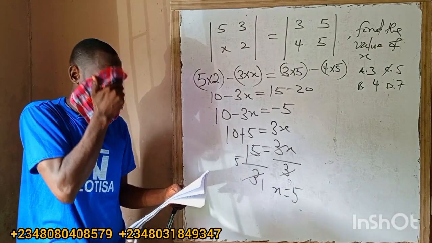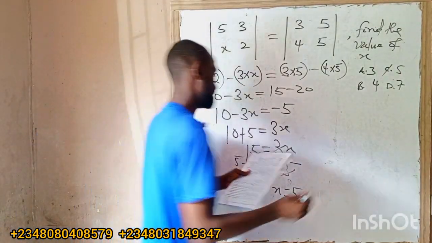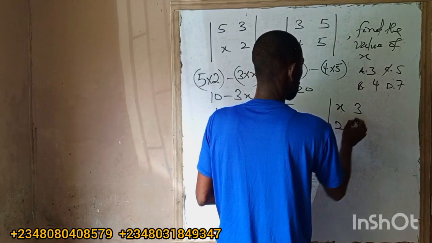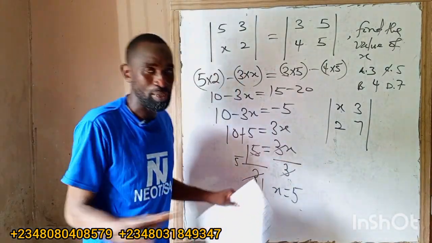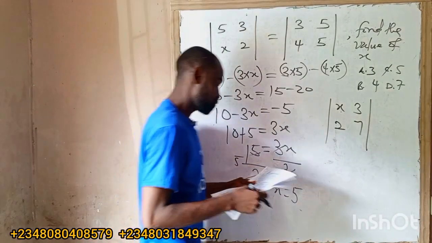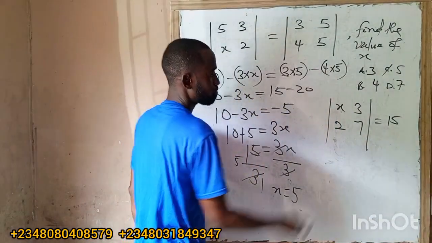Determinants. Okay? So anyhow they want to give it to you, the same thing. Look at another one. x 3 2 7 determinant. They did not say anything. They were silent, but they gave you the symbol, and I've explained the symbol to you. Say our answer is 15. And I have to find x.